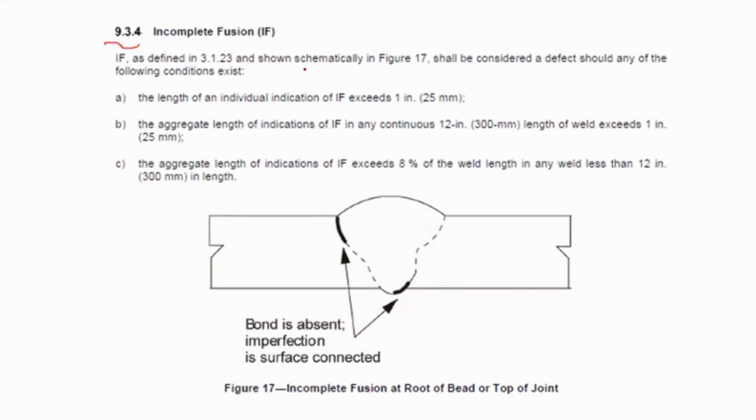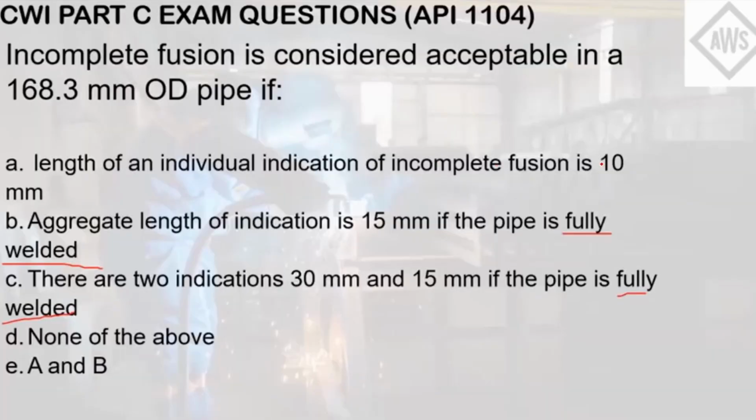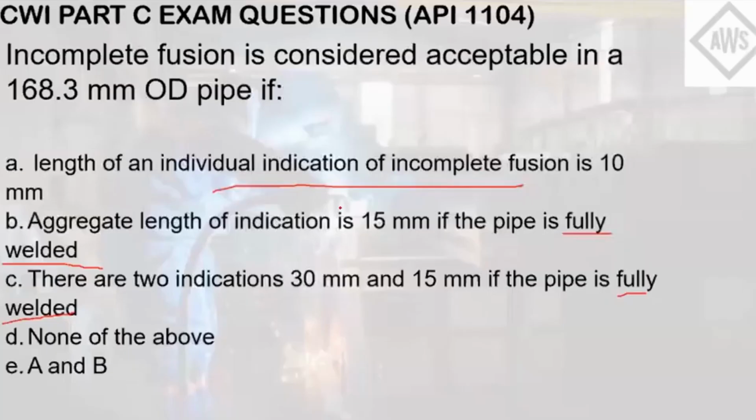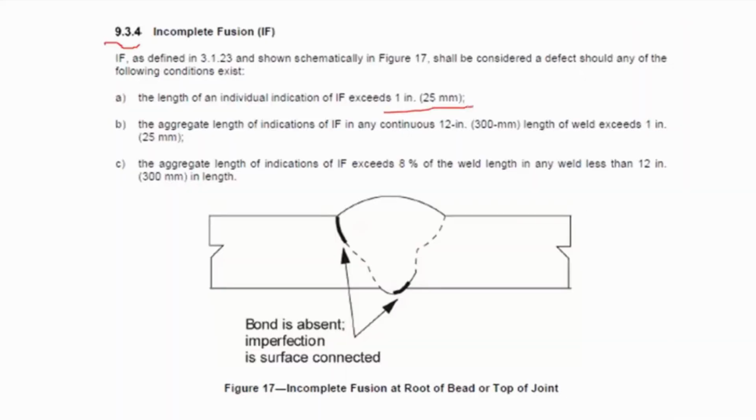So for letter A, the length of an individual indication is 10 mm. This does not exceed the 25 mm limit here. So that can be considered as an acceptable indication. So letter A is acceptable. For letter B, the aggregate length is 15 mm if the pipe is fully welded. So the 15 mm definitely didn't exceed the criteria in letter A. And since the pipe is 168.3 mm outside diameter, it qualifies with this one.